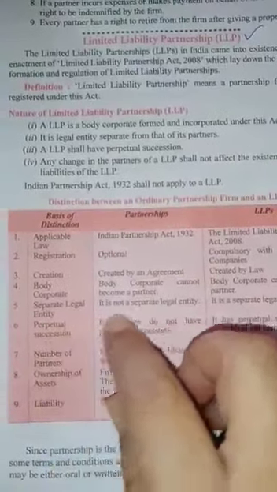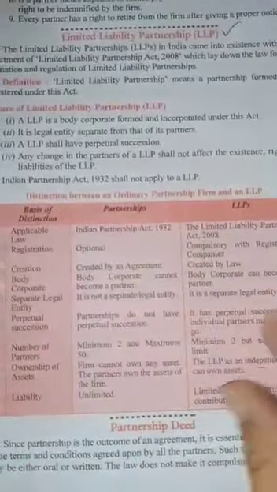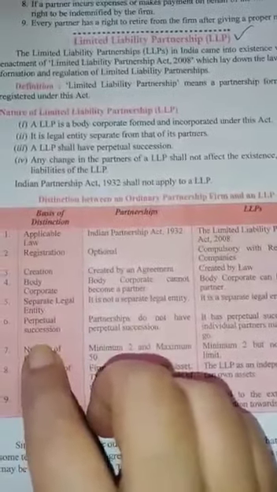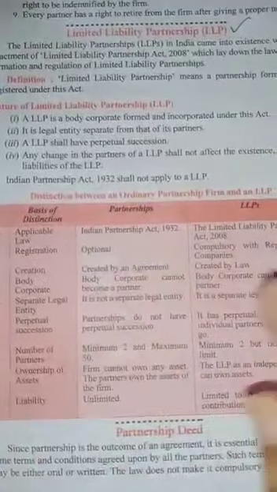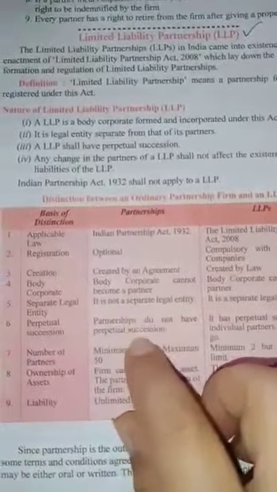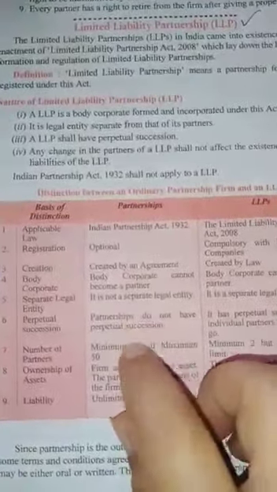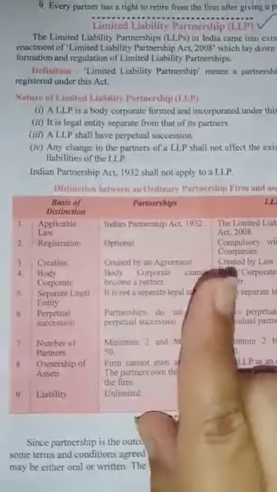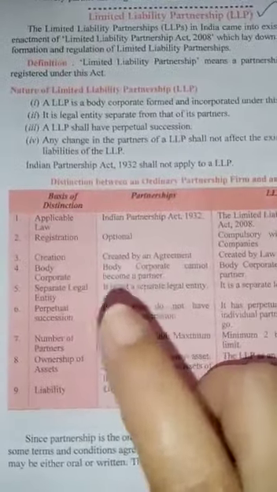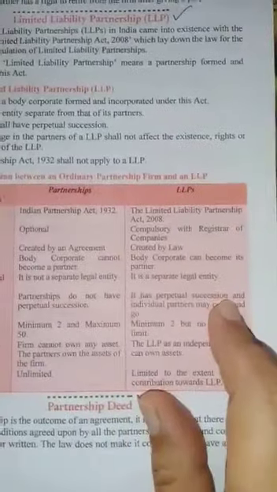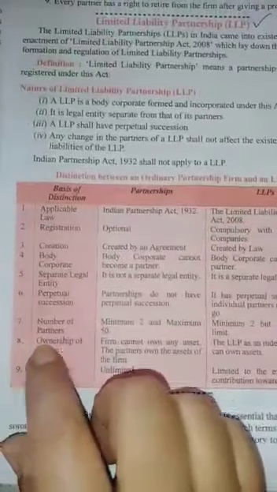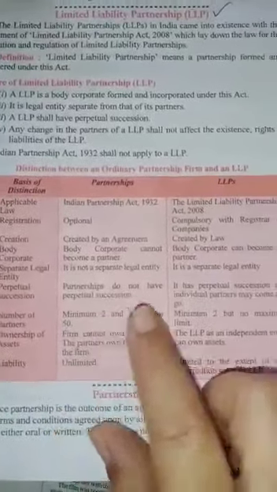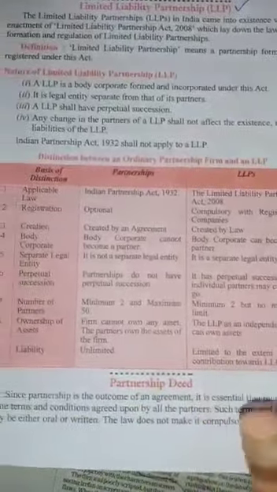Separate legal entity, it has a separate legal entity. Perpetual succession means continuity. Without partners, a partnership cannot be thought of. Means there is no perpetual succession. If one partner dies or retires, the partnership will be changed. But LLP has no effect on that. Number of partners: minimum 2, maximum 50. Here minimum 2, maximum no limit.